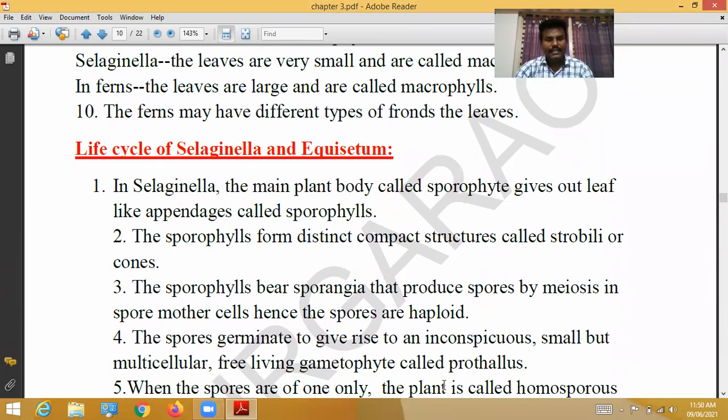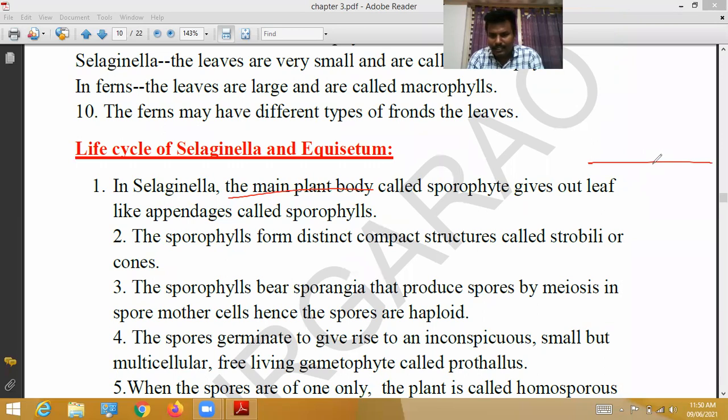Next, life cycle of Selaginella and Equisetum. In Selaginella, the main plant body is called sporophyte. This is called sporophyte.